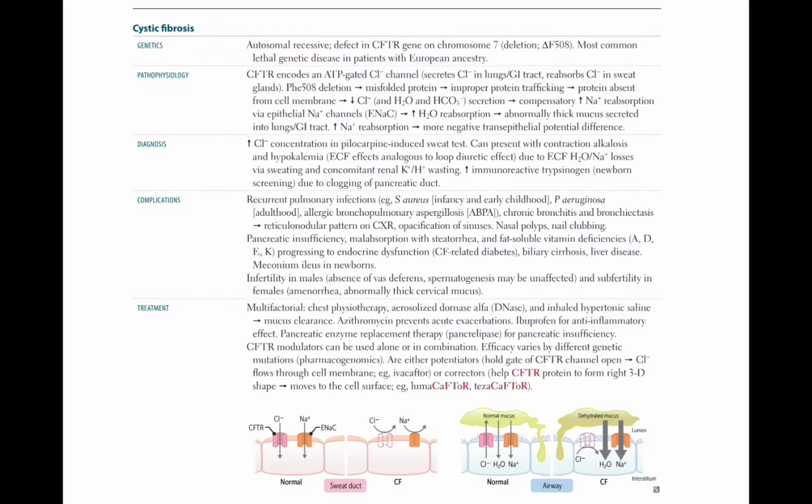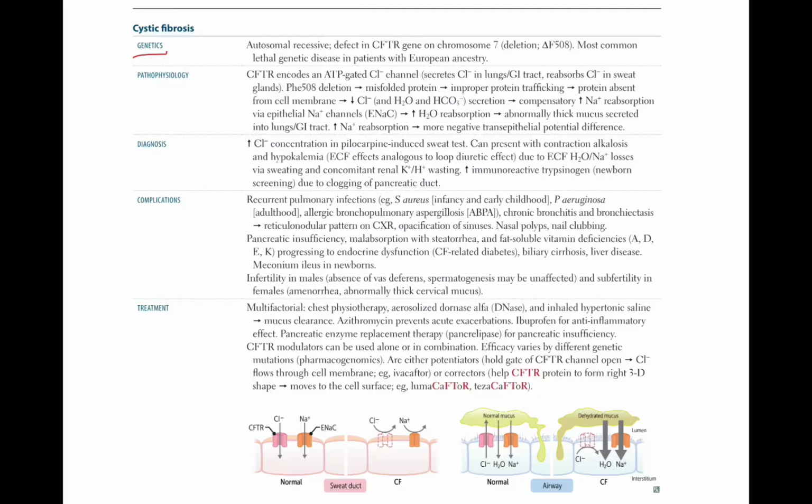Let's discuss cystic fibrosis. We will discuss the genetics of cystic fibrosis, pathophysiology, diagnosis, complications of cystic fibrosis, and treatment of cystic fibrosis.